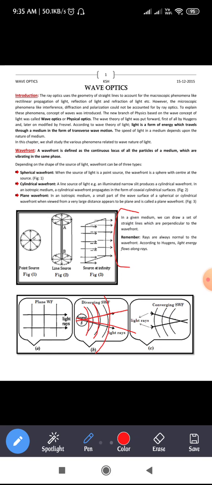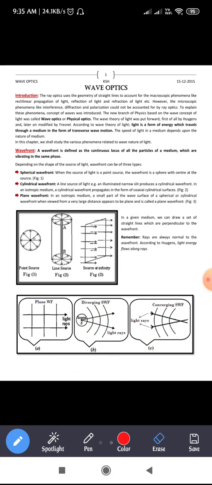Okay, and it is diverging, right? As it goes away from the source, it is diverging. So in this case also, the light rays and the wavefront are perpendicular to each other. Okay, normal or perpendicular.